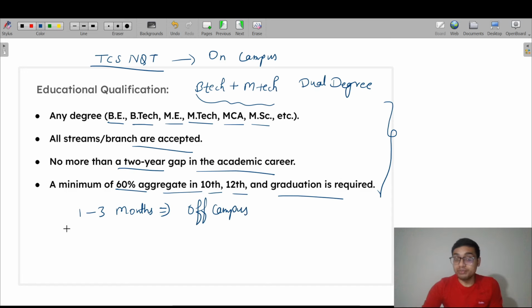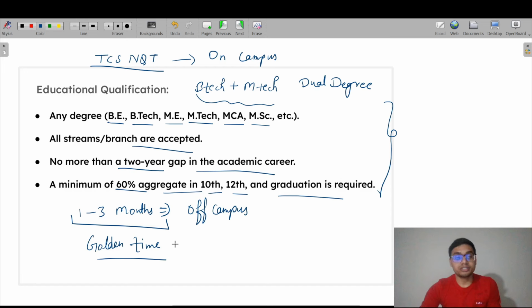So we still have some months left, and we can start our preparation. This is a golden time, a golden opportunity to grab a job.